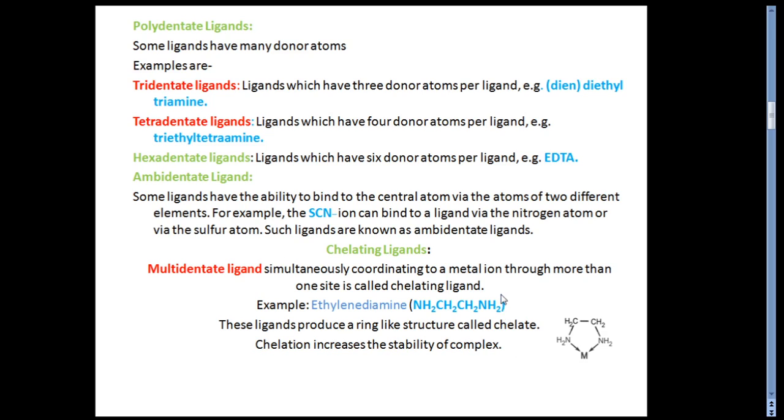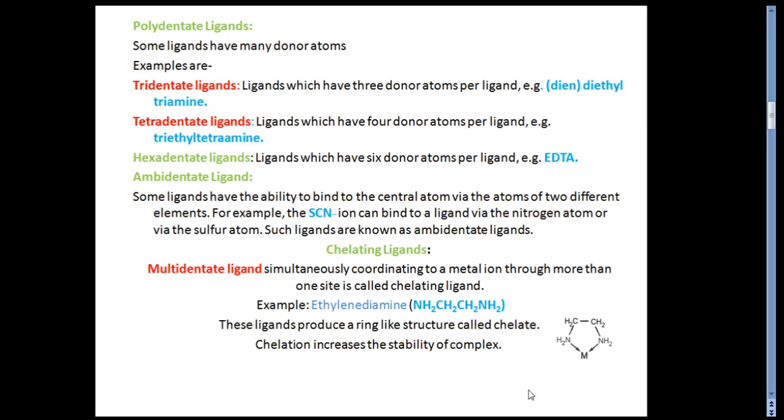Next is chelating ligands. Students, again, chelating ligands and chelates are very important as far as complex chemistry and coordination chemistry are concerned. Multidentate ligands simultaneously coordinating to the metal ion through more than one site are called chelating ligands. The most common example is ethylene diamine, and in this ethylene diamine we can see that on the lateral side the